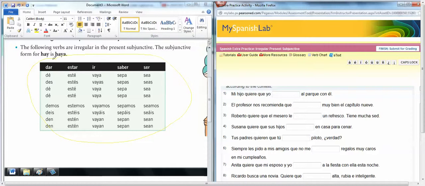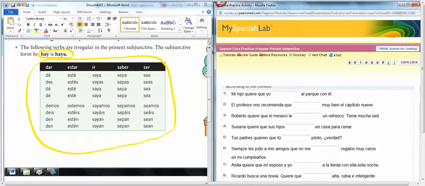There's these guys right here, and then for ir, you use vaya. So for dar, you use dé, des, dé, demos, deis, den.